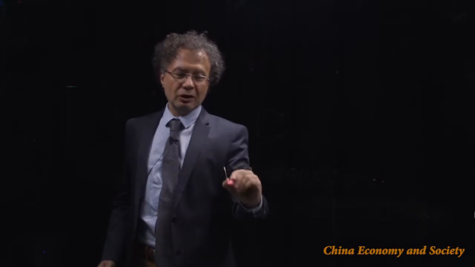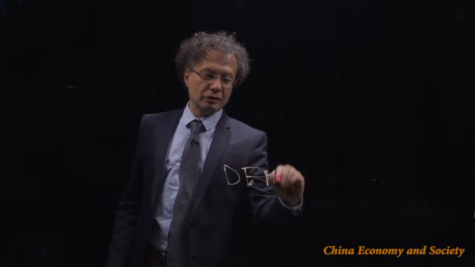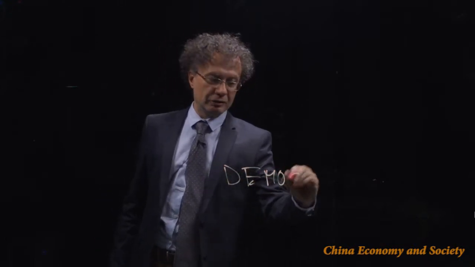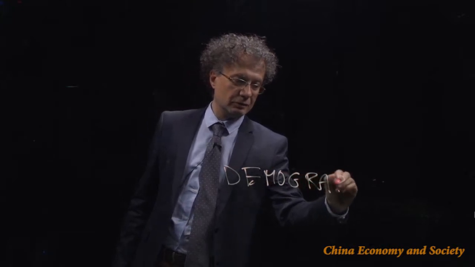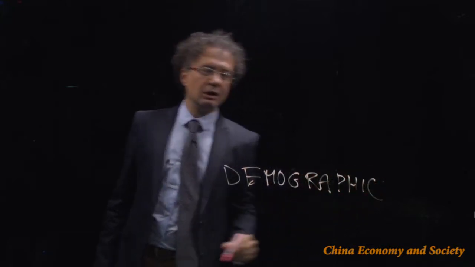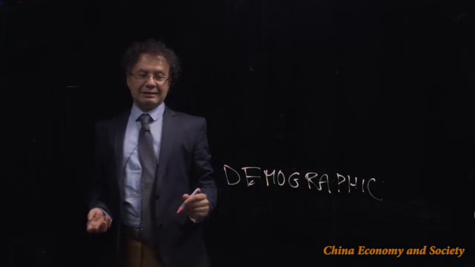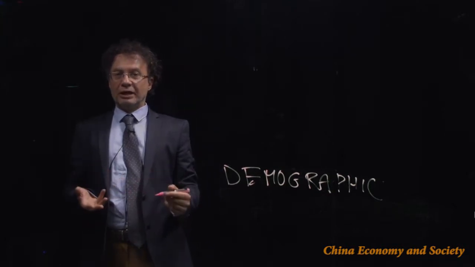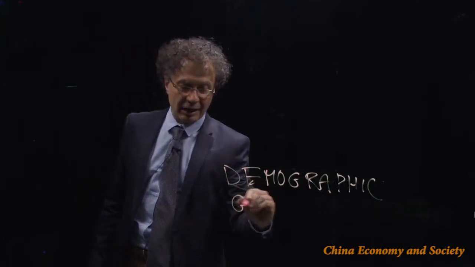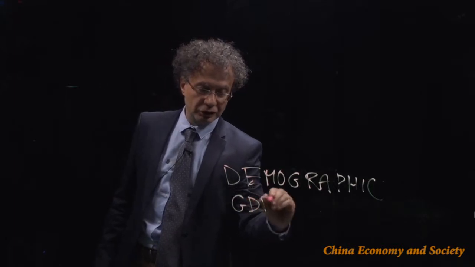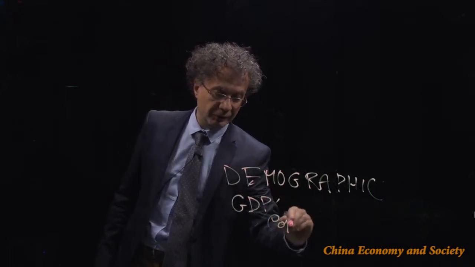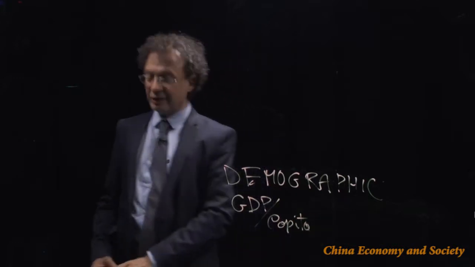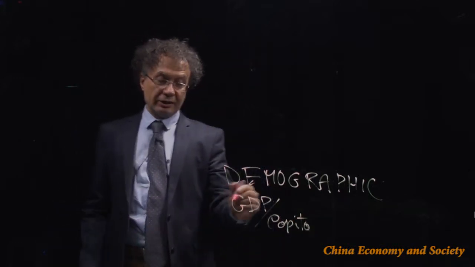Today we continue talking about the second pillar of Chinese economic success, which is the demographic control of the population. China has succeeded at keeping the population low, which has helped the ratio of GDP per capita to remain relatively high.